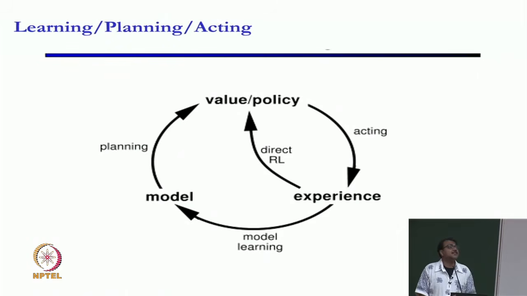So, this is sort of the setting we are in. There is learning, planning and acting. And what we did last week was we were given the model, we were given the Markov decision process, the transition function, the reward function, everything. And then we did planning, also you can think of it as inference, to figure out the value function and the policy, and that is the edge that we were in last week, this particular edge.